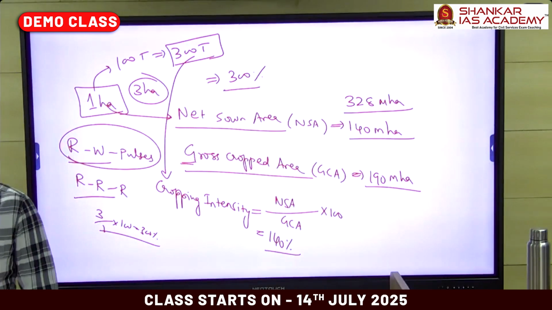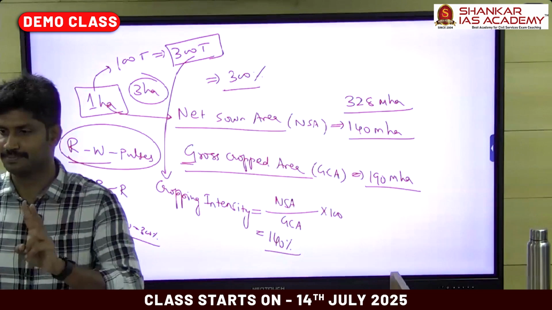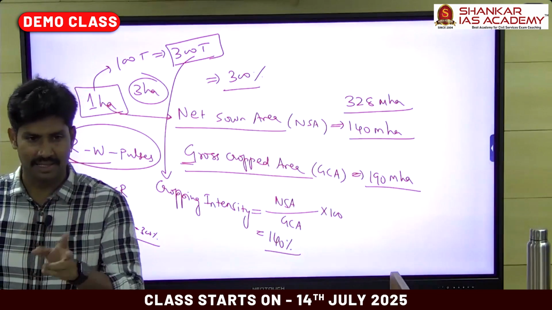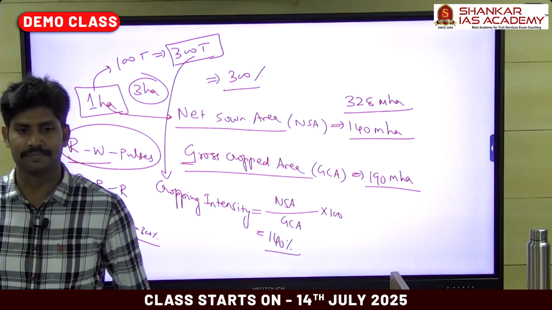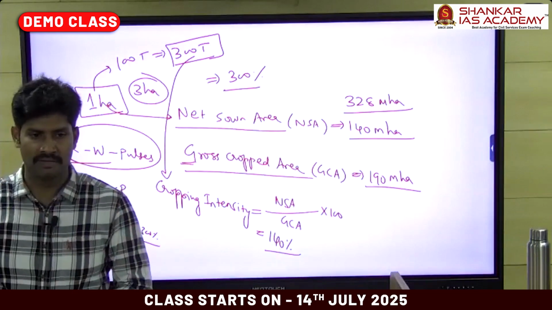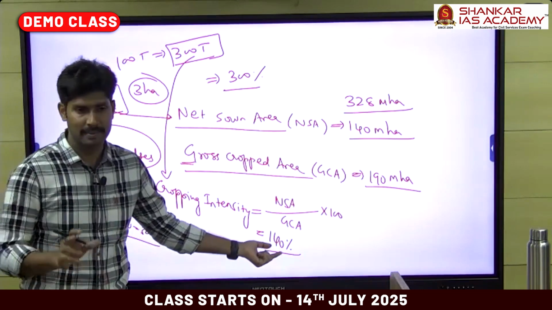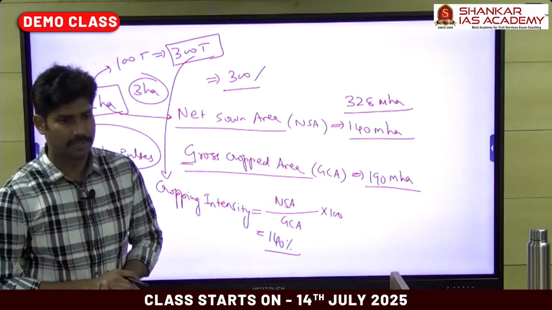So in those regions, the gross crop area is actually 1 hectare. Both are the same. Net sown area is 1 hectare. Gross crop area is also 1 hectare. So overall, throughout India, on average, we can calculate 140% by combining all the area.